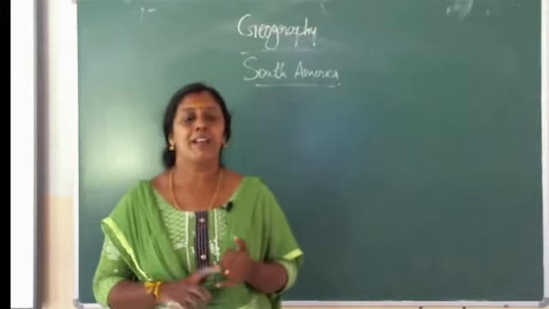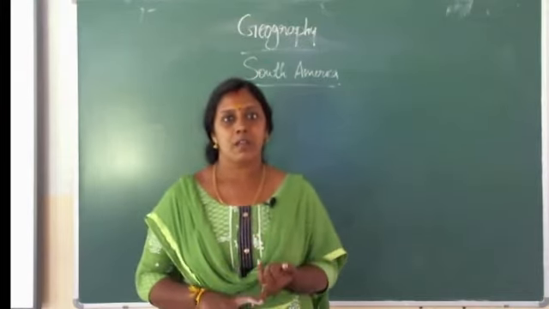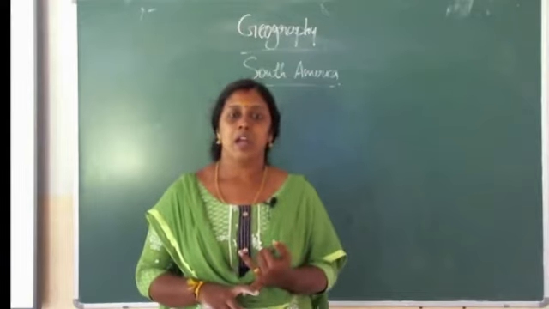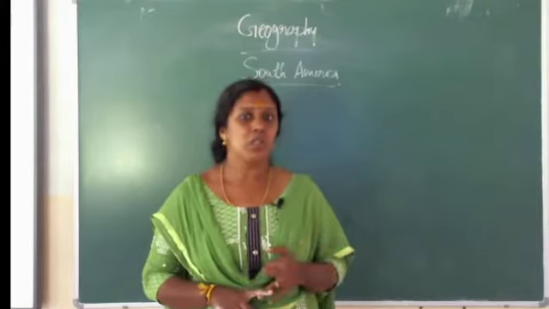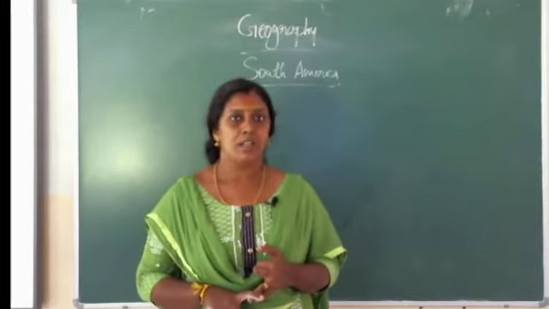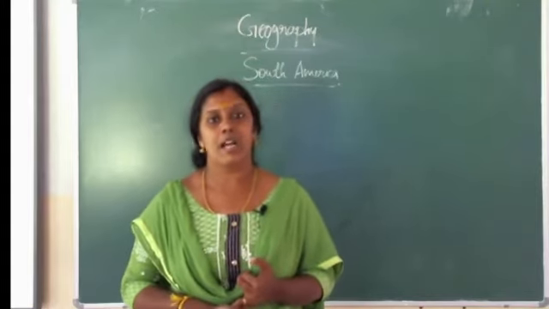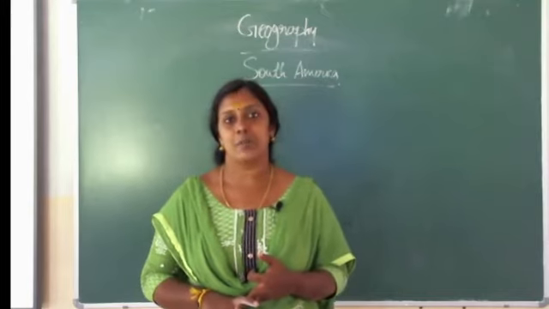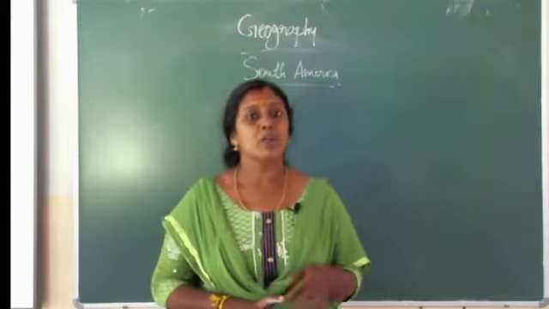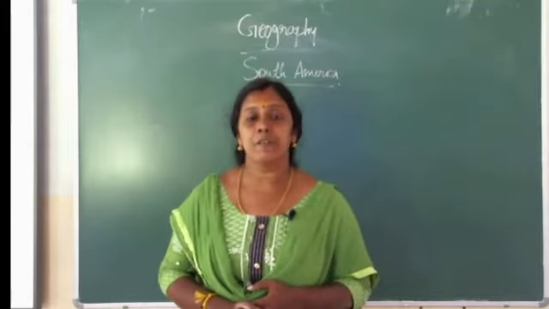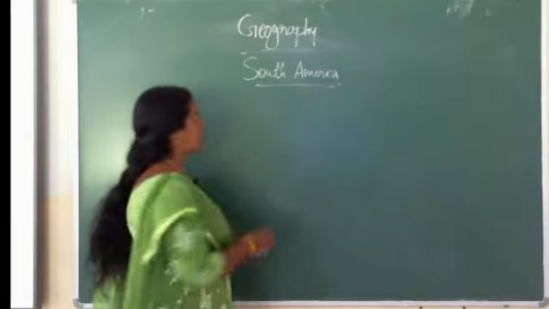It is a parallel mountain range like the Himalayas. Next is the plateau region, the highland region, called the Eastern Highlands. Next is the Central Plains. The last one is the coastal plain. So these are the 4 important physical features of South America.